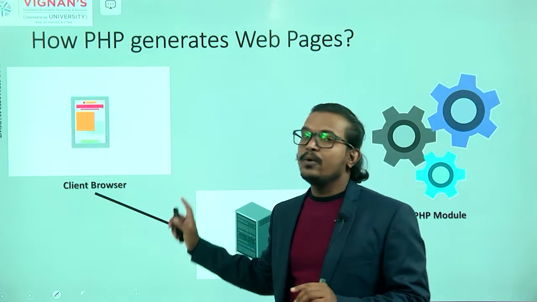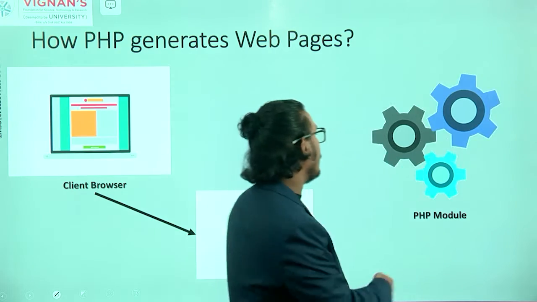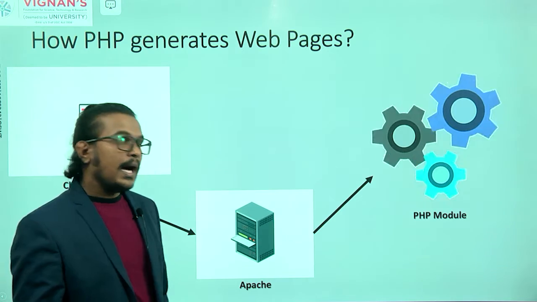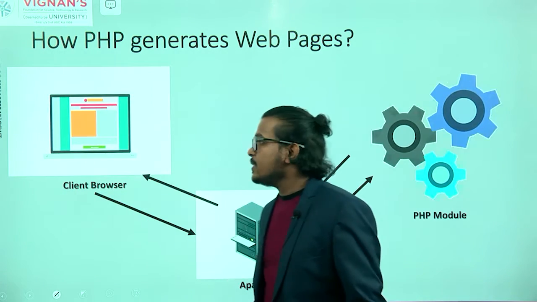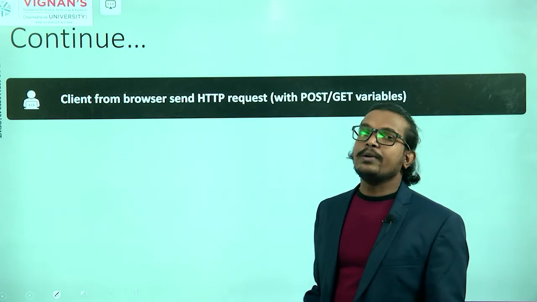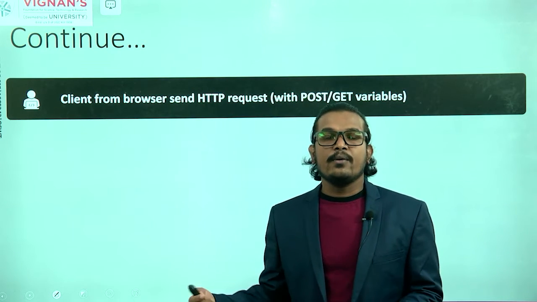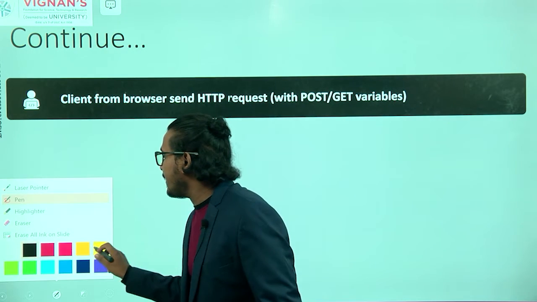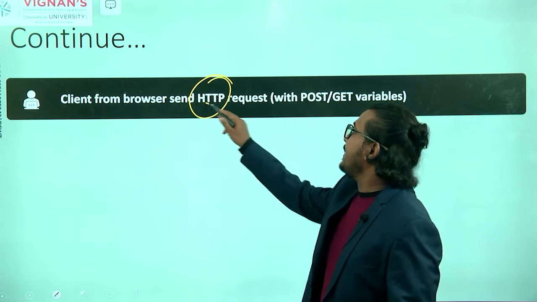First you send one request to the server machine. It will take that information and map it to the PHP module. After that, the PHP module will process that information and send it back to the client machine through the Apache server. Clear? Now we'll see it in detail. So first, your client sends one request to the server through the HTTP protocol, or we can say with the help of the HTTP request, we are sending one request to the server machine.